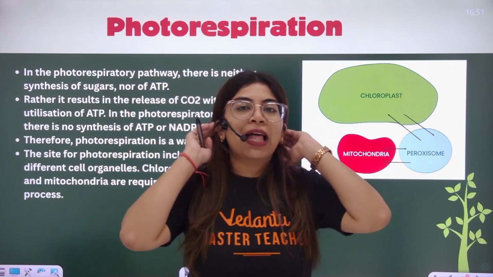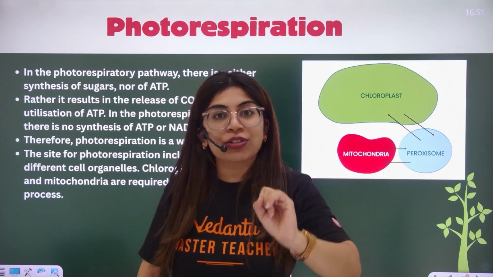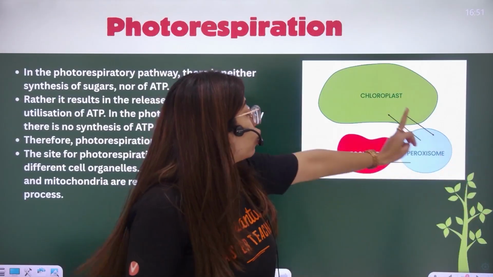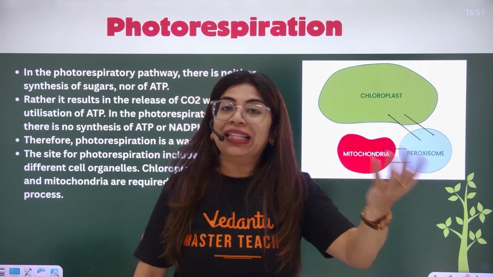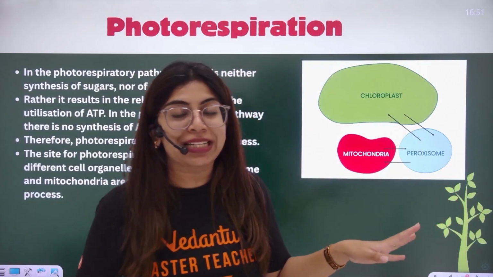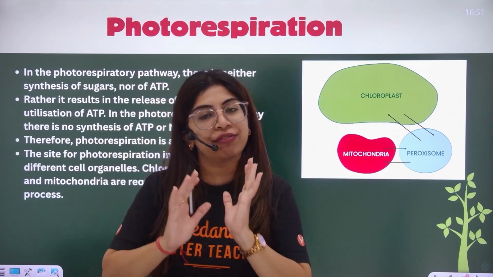Now understand that in this cycle, there are 3 organelles which are involved very closely: chloroplast, peroxisome and mitochondria are interacting. Other than this, we don't have to do the complete cycle. We have to understand the gist of it, which you mostly have done.